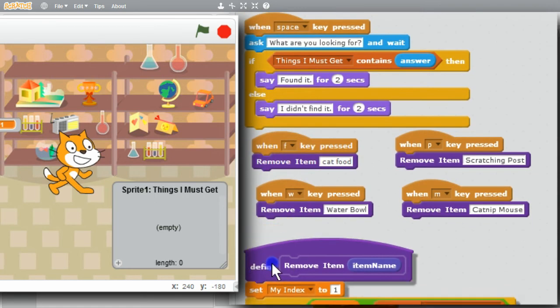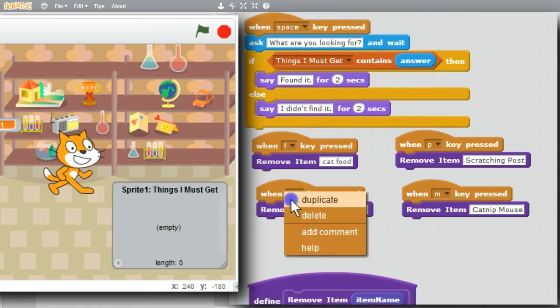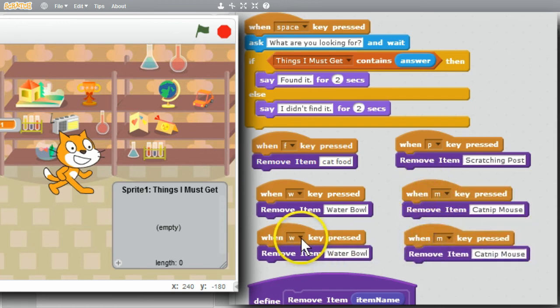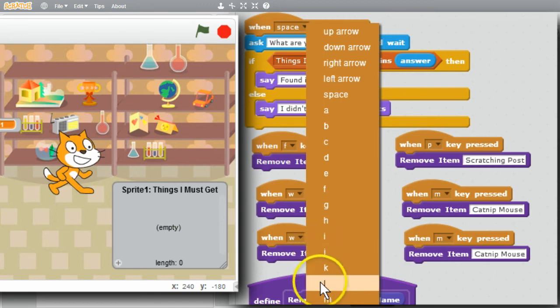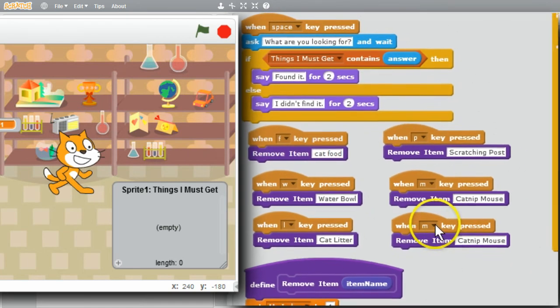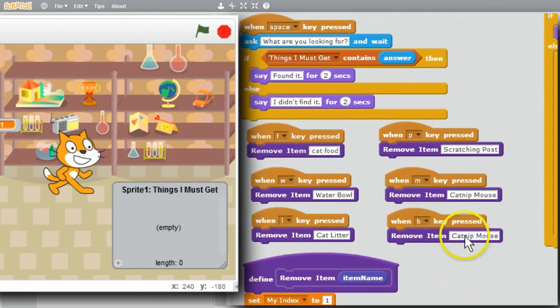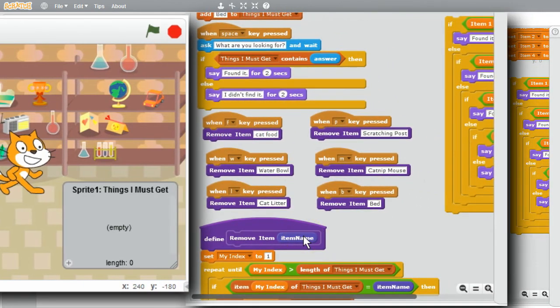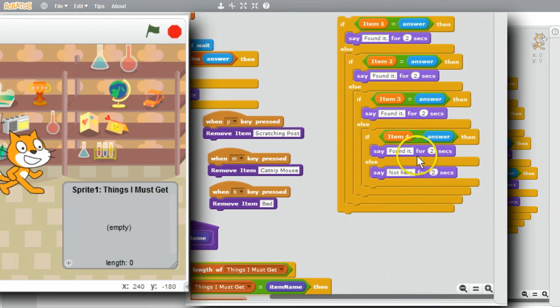I'll move define down, duplicate, duplicate, L for cat litter, B for bed. You can see how helpful the procedure is. Adding more calls is very simple, and by using a list, I don't need all the cascading if, where I would have added more and more items.